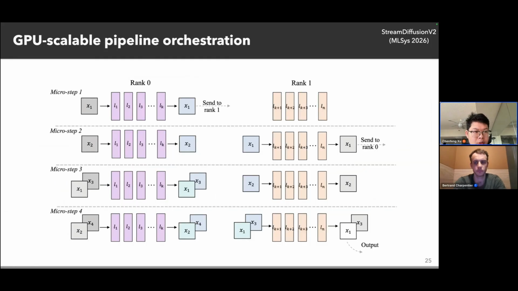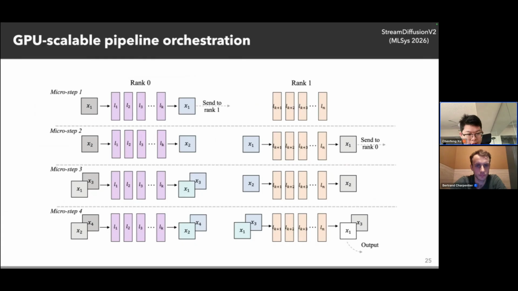And we design a new method, which I call the GPU scalable pipeline orchestration method. As shown in this figure, we can split the workload equally across different GPUs. When the first SLO-aware chunk X1 comes to GPU 0, we can send the intermediate results to GPU 1. At the same time, X2 comes in, and it is processed by GPU 0.